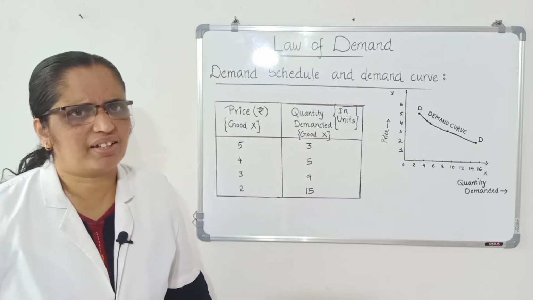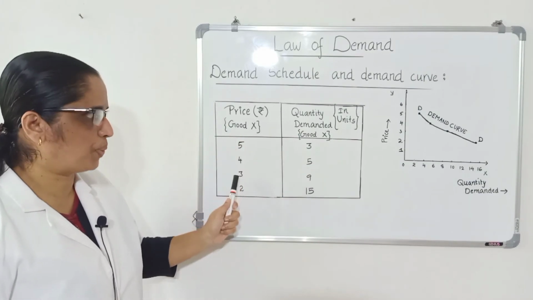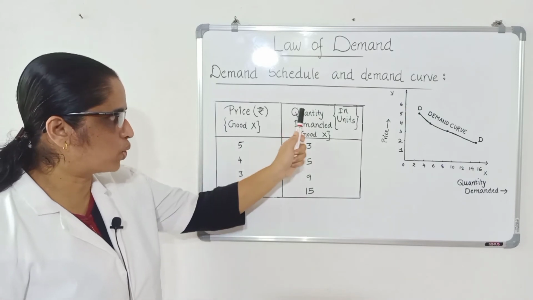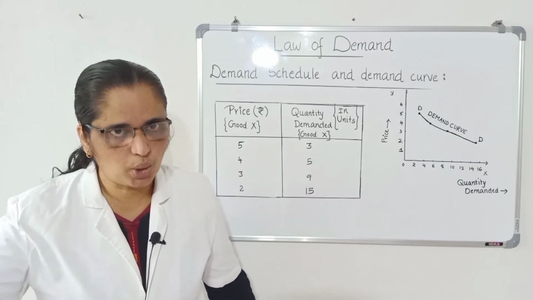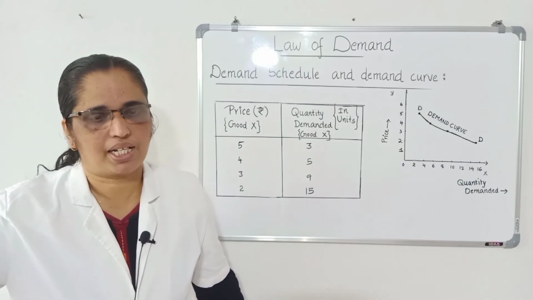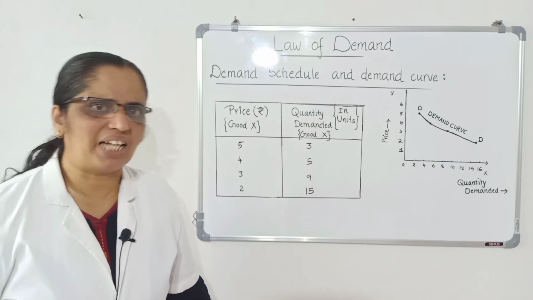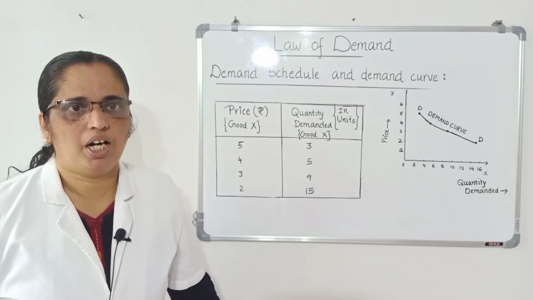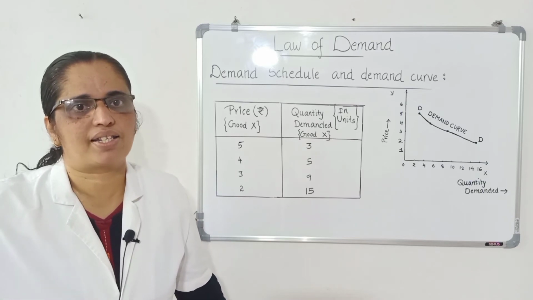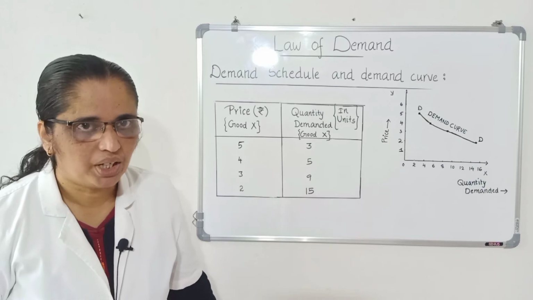What do you mean by other things remain the same? Here we are taking the own price. What happens to quantity demanded when the own price is changing, assuming that other variables or other factors are held constant? What are the other factors? For example, income of the consumer. For example, taste and preferences, etc. For example, advertisements. Okay.